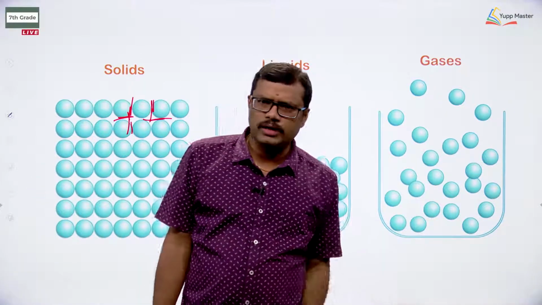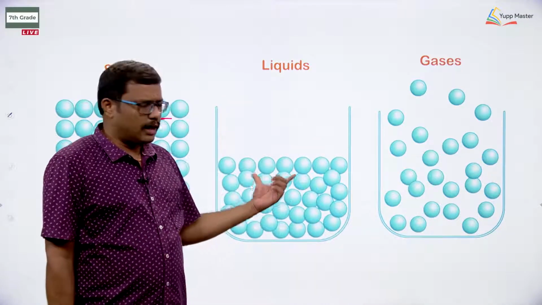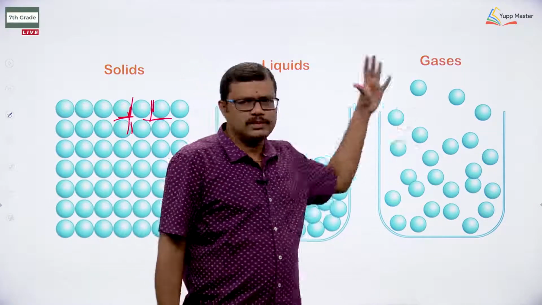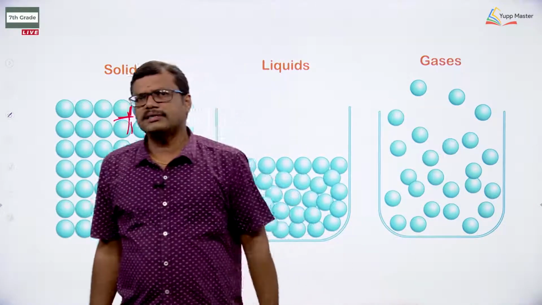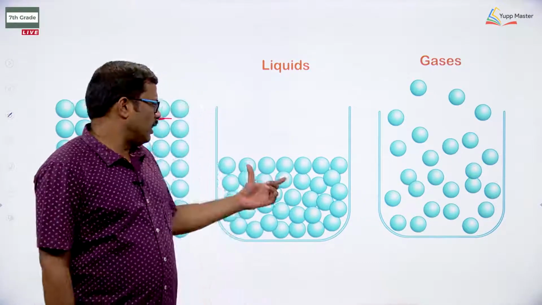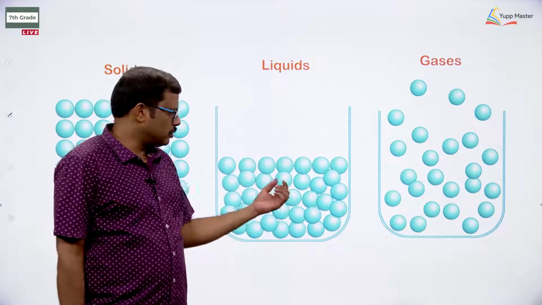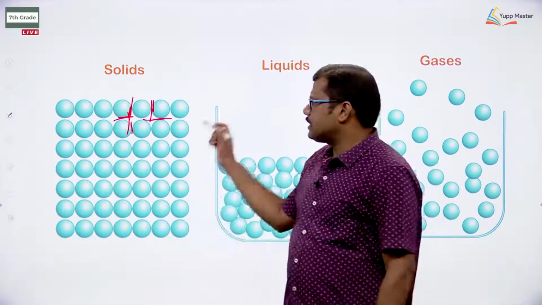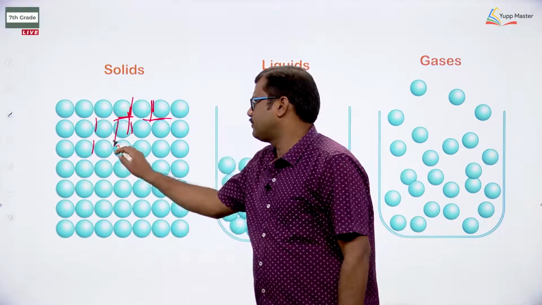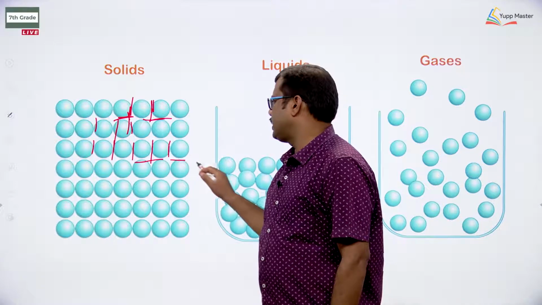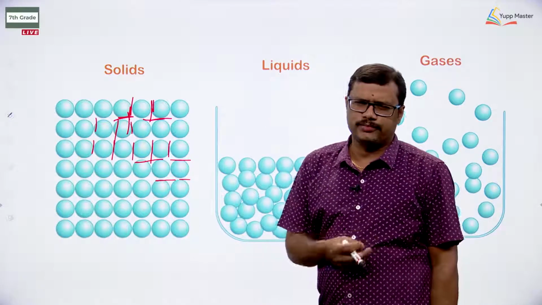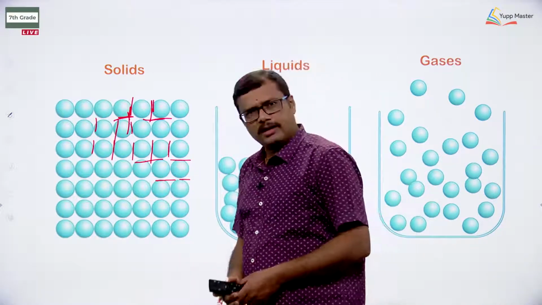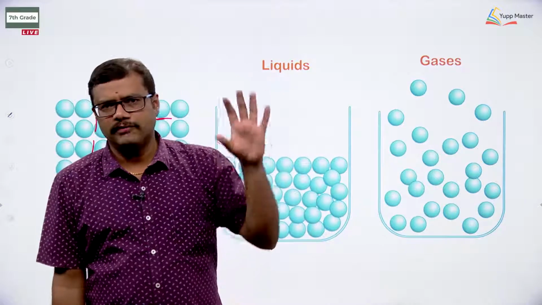But in the case of a liquid, the space increases a little, and in the case of gases, the gases have very large separation. Since the large separation is possible, gases can move freely and independently. Very small separation is present between the particles of the liquid, so the movement is a little restricted. They can move freely but not independently. But in the case of solids, the separation between the particles is very little, so the particles cannot move at all. So movement of particles is not possible in the case of solid.